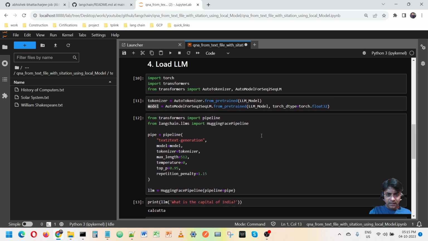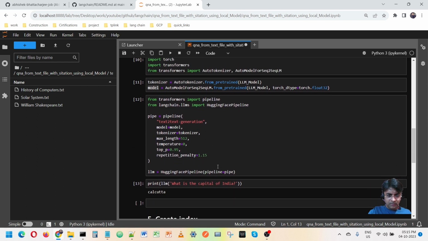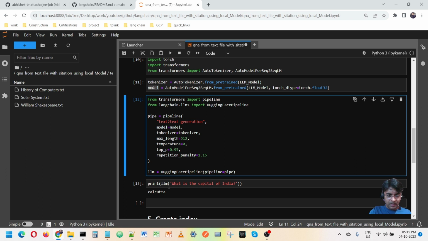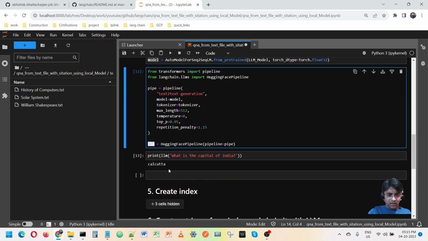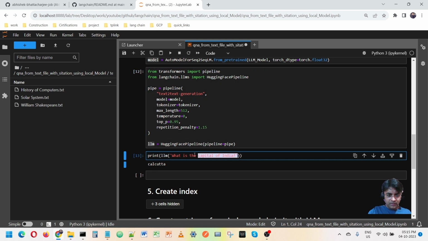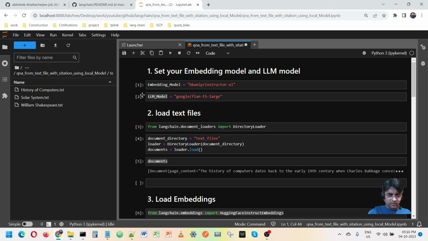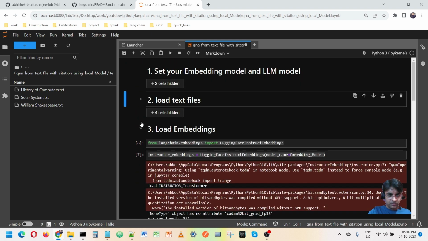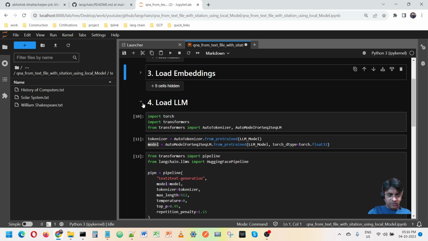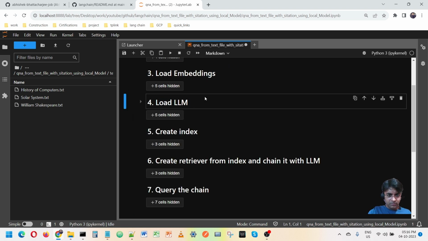And the LLM is also working. How am I saying that? I have loaded the LLM, I have created the pipeline, and I am using this pipeline, that is the LLM variable. I'm asking something, anything you can ask. I have asked for the capital of India, and it is saying Calcutta. Anyway, fine, everything is loaded. So let me minimize all these things so that it will be clear for the next step. So this fourth thing is done, up to loading the LLM, right?